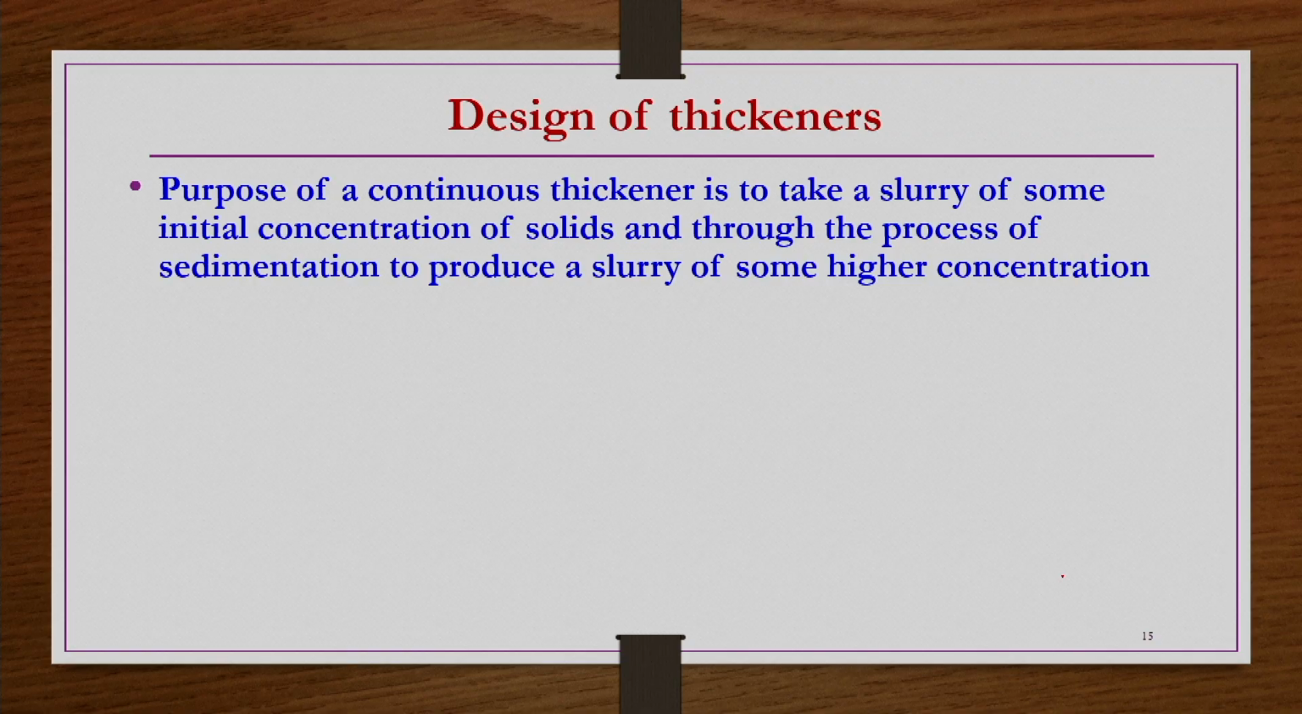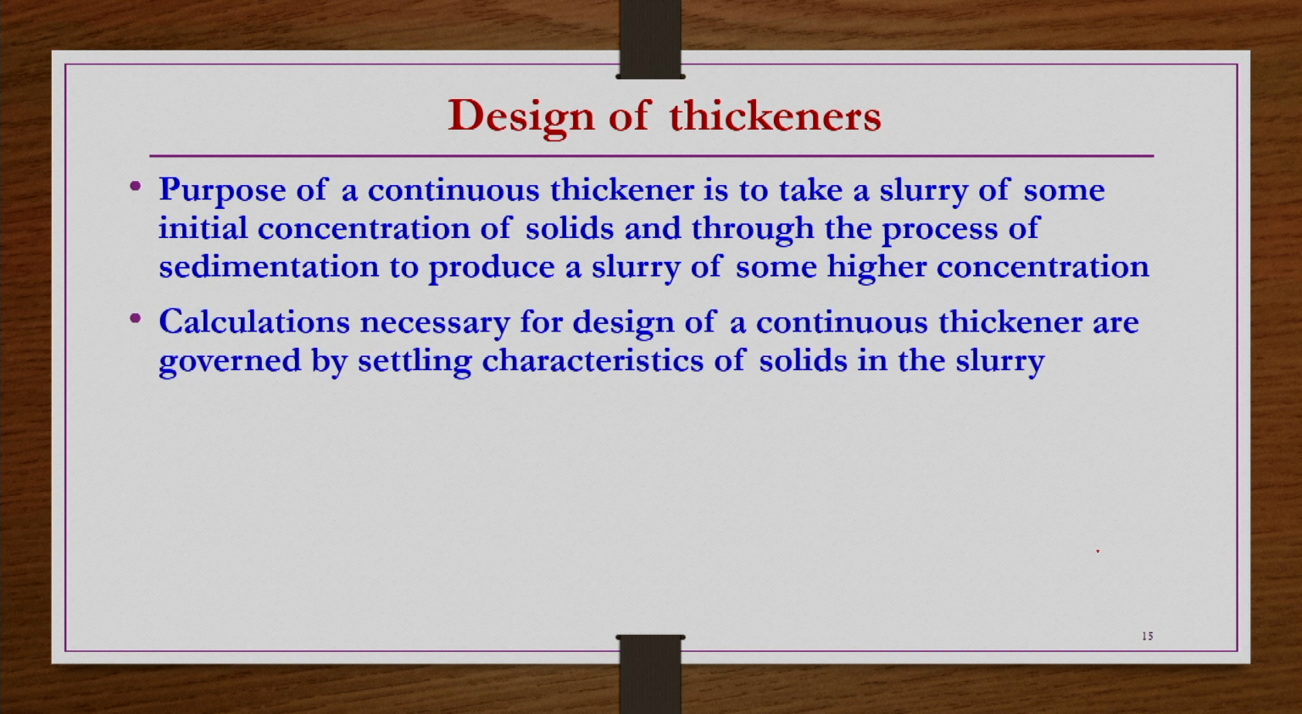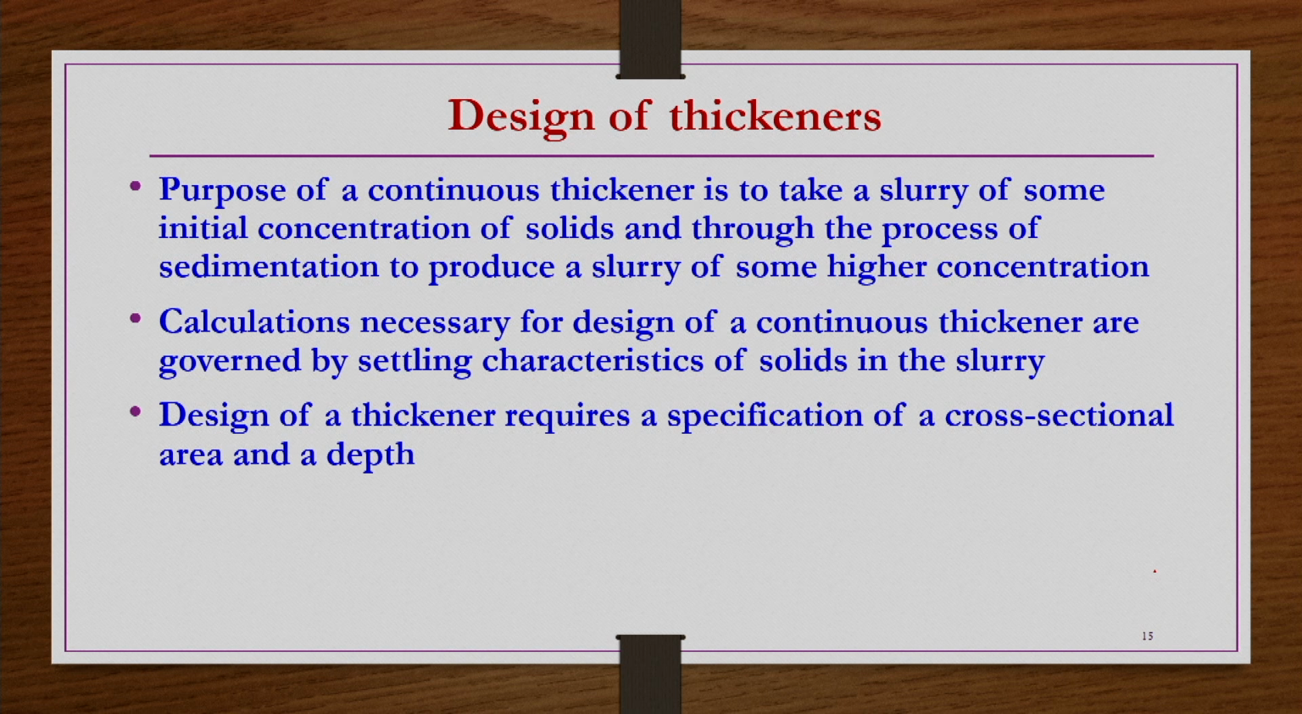That is one. If you have a continuous thickener, then whatever the sludge underflow rate is should also come into the picture, because that is very essential. The purpose of a continuous thickener is to take a slurry of some initial concentration of solids and, through the process of sedimentation, to produce a slurry of some higher concentration, obviously. So, the calculations necessary for the design of a continuous thickener are governed by the settling characteristics of solids in the slurry.